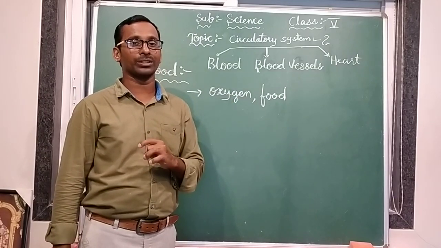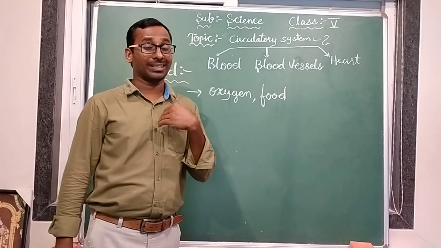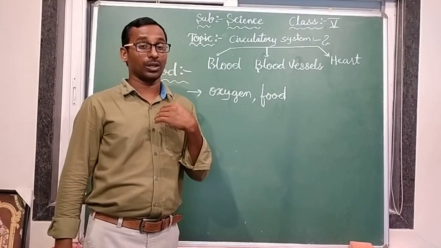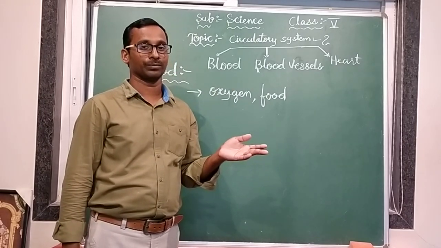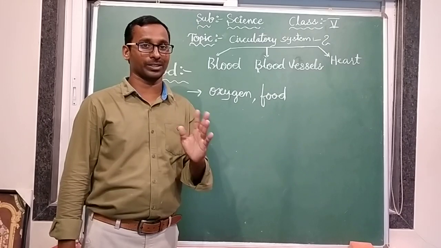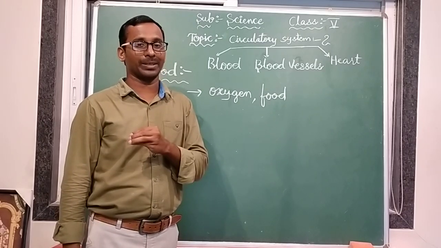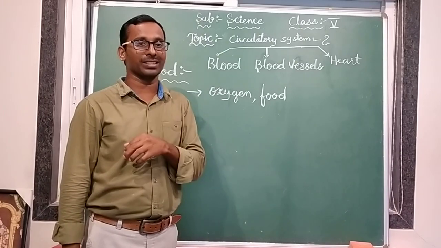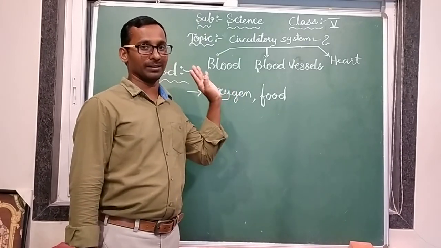How is it removing them? For example, we are taking oxygen inside, and carbon dioxide is released. So how is it released outside? Through the blood only it is coming outside. Not all waste materials, listen carefully. Some materials, for example carbon dioxide, are removed by the blood.